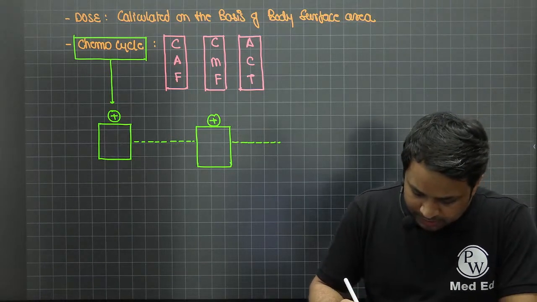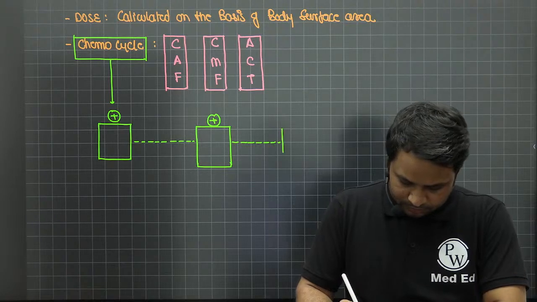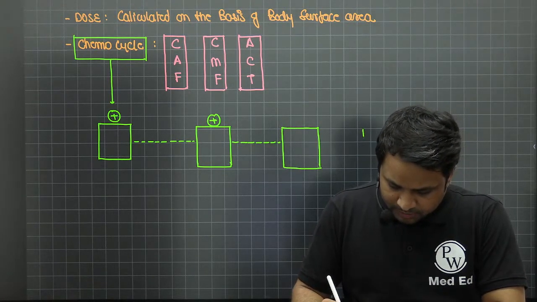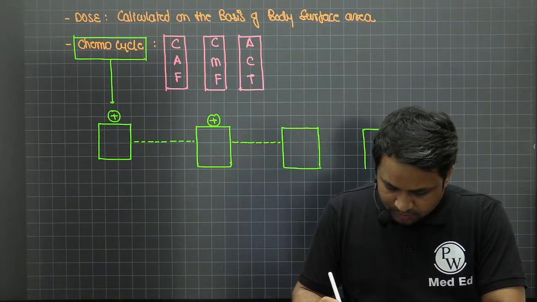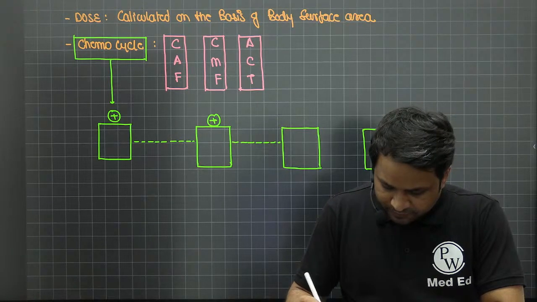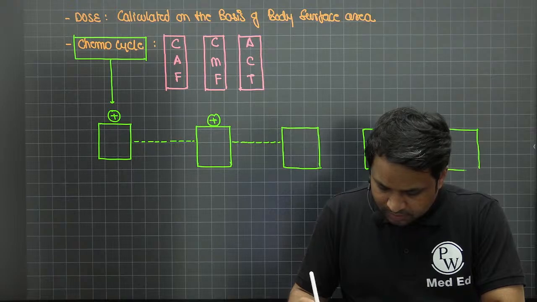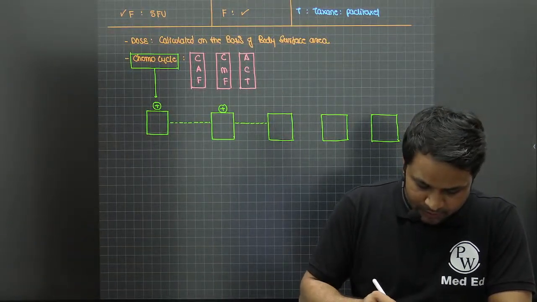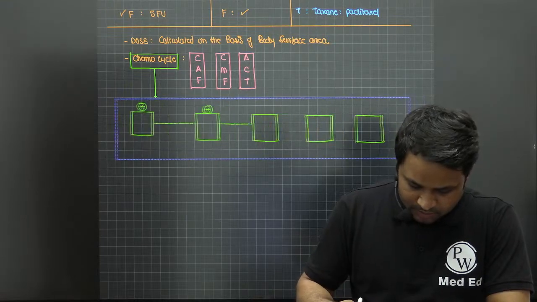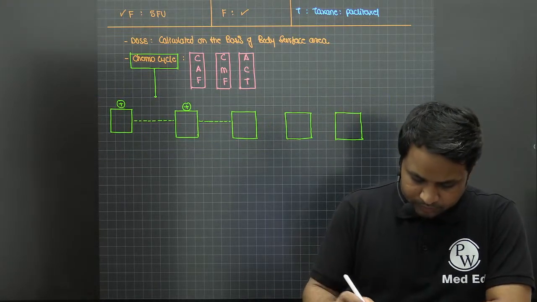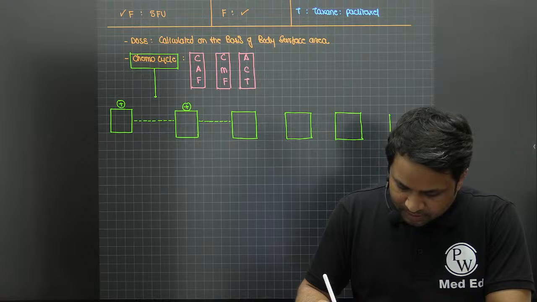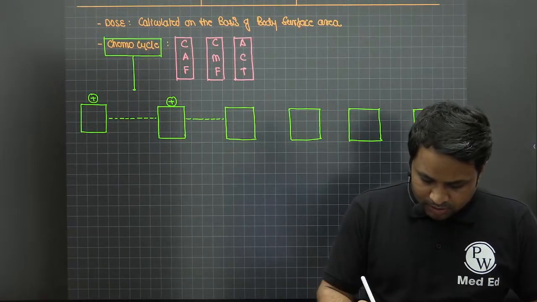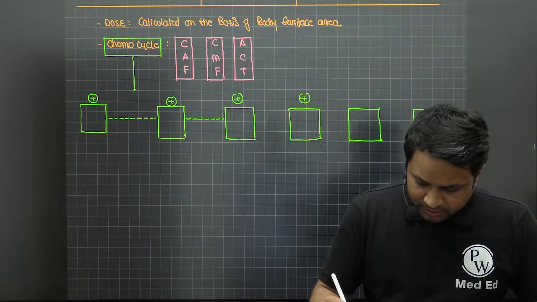Again comes back for the third visit, the fourth visit, the fifth visit, and then the sixth visit. Now 6 cycles are there, so that is why there are 6 visits. All these are your hospital visits.